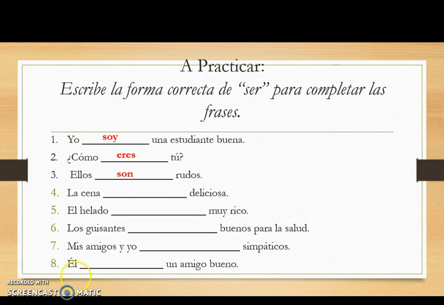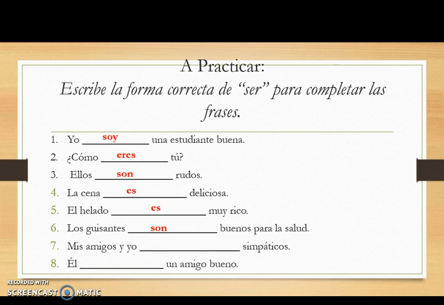La cena es deliciosa. La cena, you guys should know that la cena means dinner. We can replace la cena con ella. And so we're using the ella form, or es. El helado, same thing. El helado can be replaced with the pronoun él. And so we know that it's the él form. Es muy rico. Los guisantes son buenos para la salud. Los guisantes could be replaced by the pronoun ellos. And so we know we have to use the ellos form son.